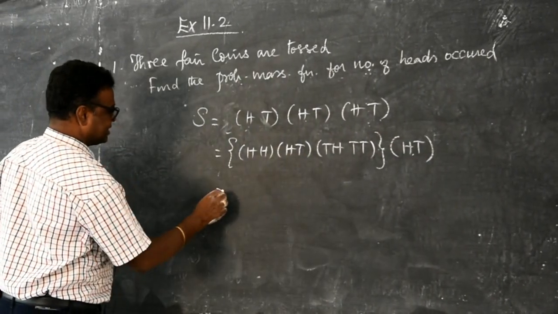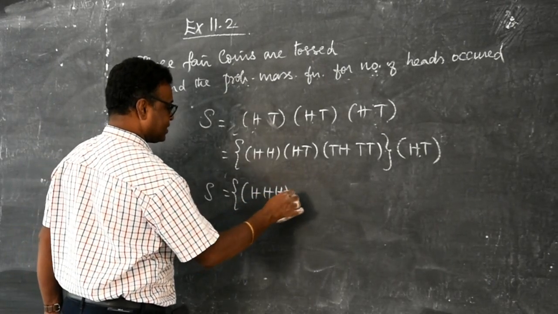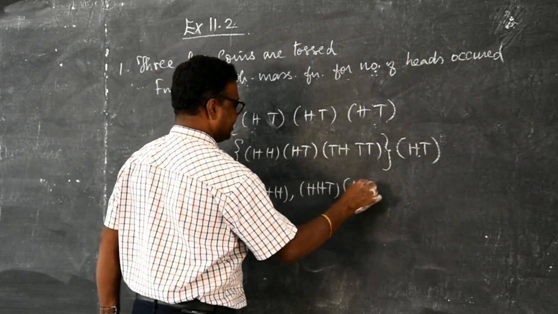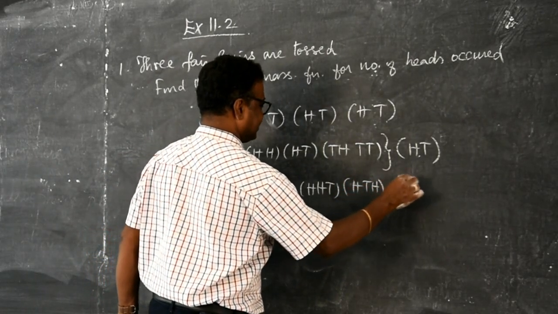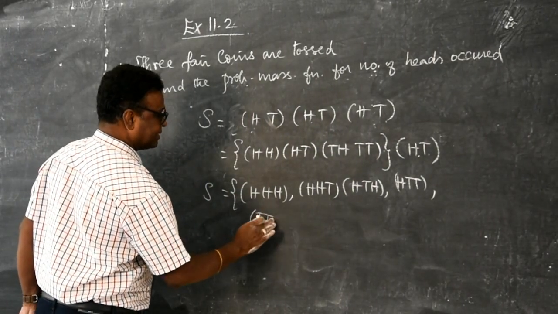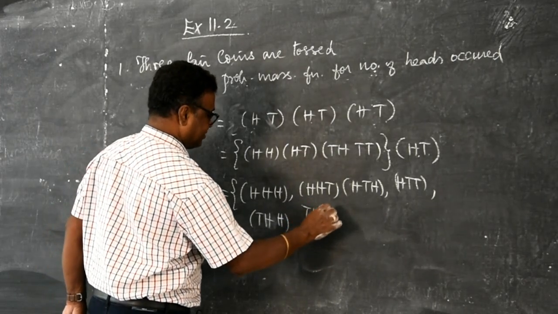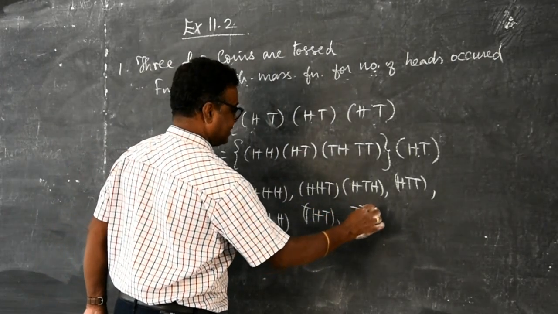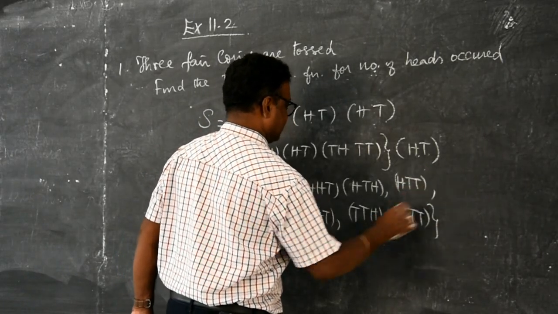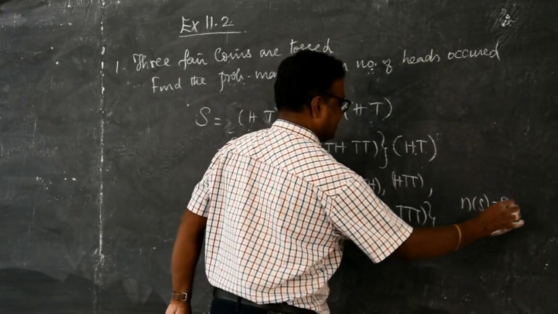Take first H: HHH, HHT, HTH, HTT, then with T: THH, THT, TTH, TTT. These are the 8 outcomes. So, n(S) is 8.